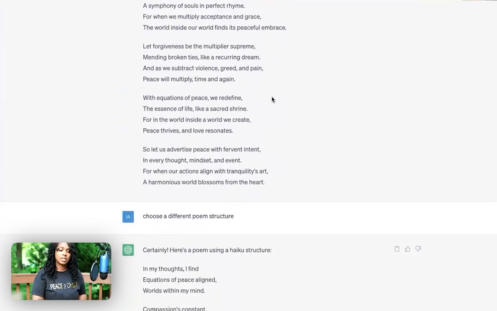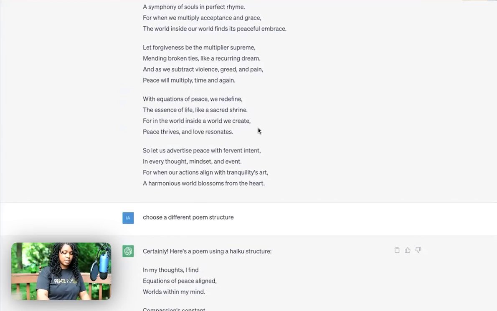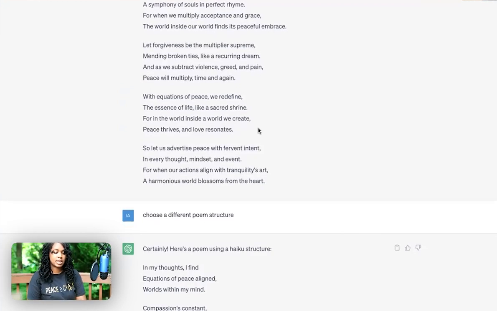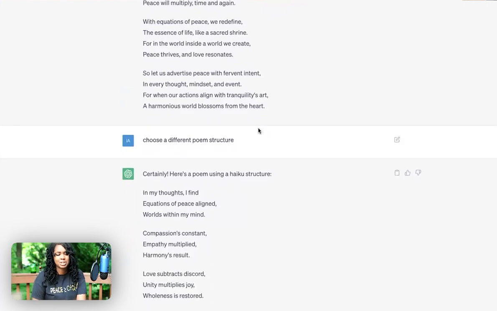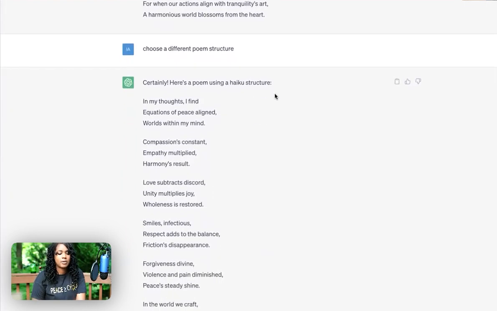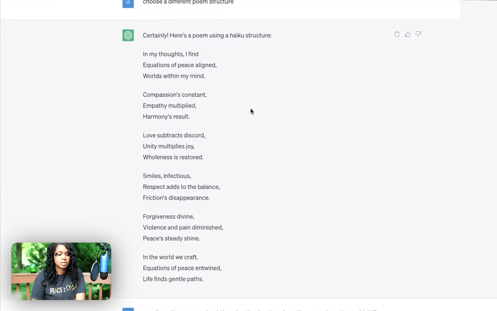I wanted to see if it can do something different than what it's been doing for me in the past. I think it's taking a little bit of my memory and then using the same structure. So I said, can we have a different poetry structure? And then it painted it out in a haiku structure. And then here are the results from there.